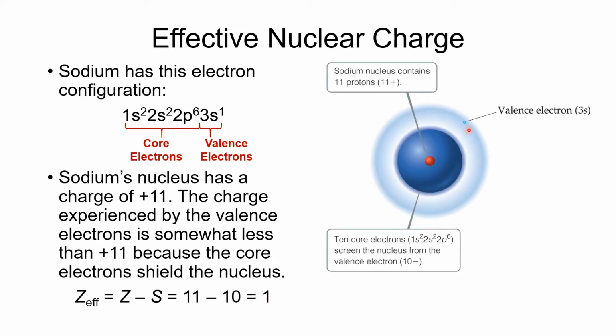All right, so this electron that is in the outer shell here for sodium, it doesn't experience that full positive 11 charge because there are 10 electrons that are closer. To this electron, that total of negative 10 charge from the core electrons and positive 11 from the nucleus looks like a positive 1 charge.